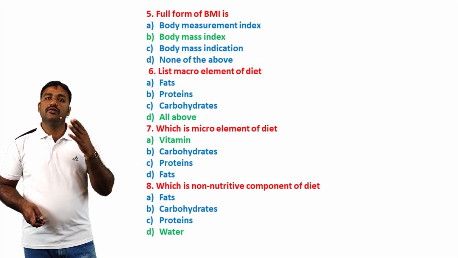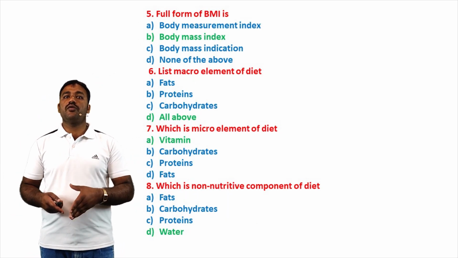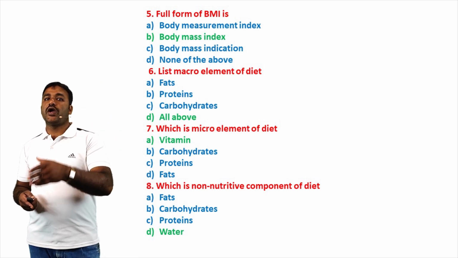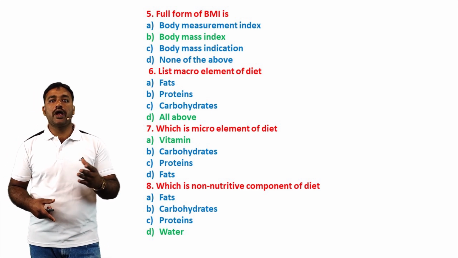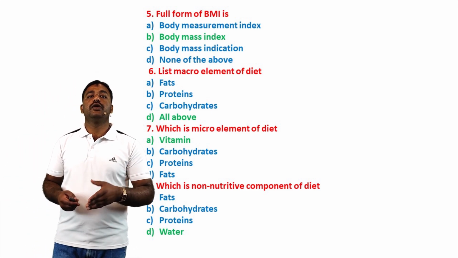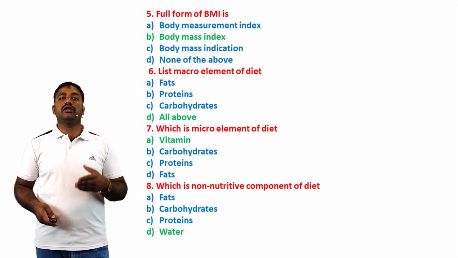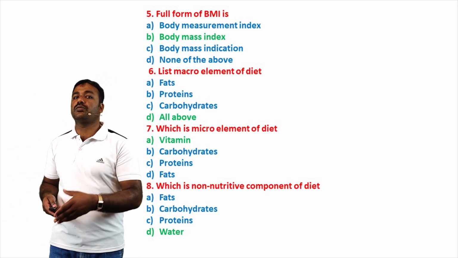Question number 5. Full form of BMI: body mass index. Question number 6. List the macro elements of diet. All of the above: fats, proteins, carbohydrates. Question number 7. Which are micro elements of diet? Vitamins. Question number 8. Which is a non-nutritive component of diet?